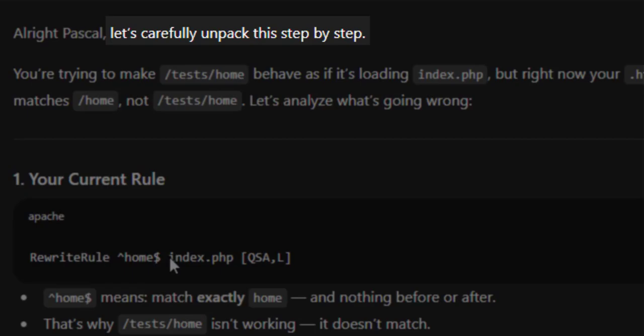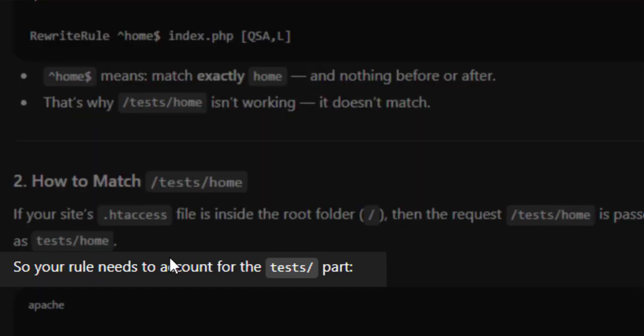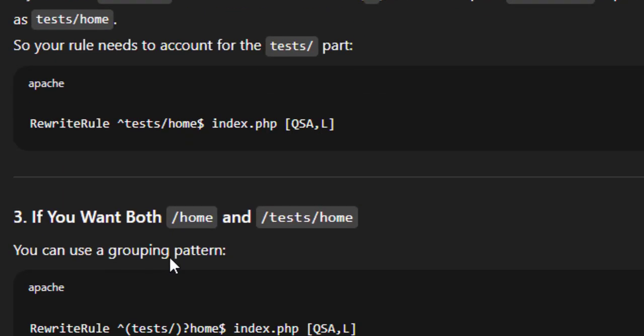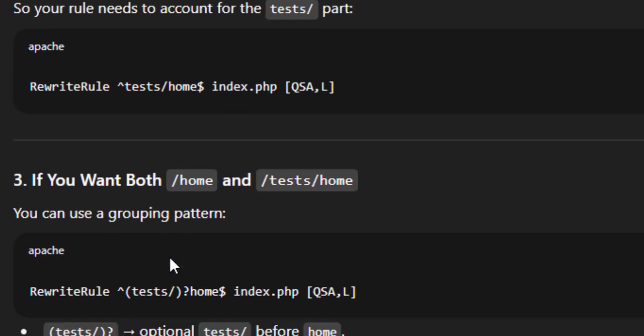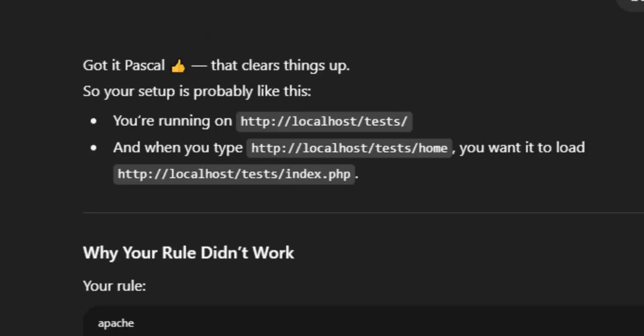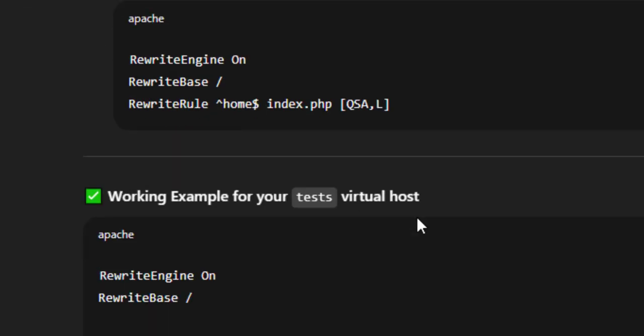Well, let's unpack. Point 2, Chatty says, if your site's .htaccess file is inside the root folder, then the request /test/home is passed to the rule as test/home. So your rule needs to account for the test/ part. Well, Chatty, if I were only a beginner, haha. It thinks tests is not my virtual host, but just another directory. I tell it, but tests is localhost. It says, oh, then we keep going in circles. I say, no, tests is a virtual host. Finally, it understands and gives me code for it.